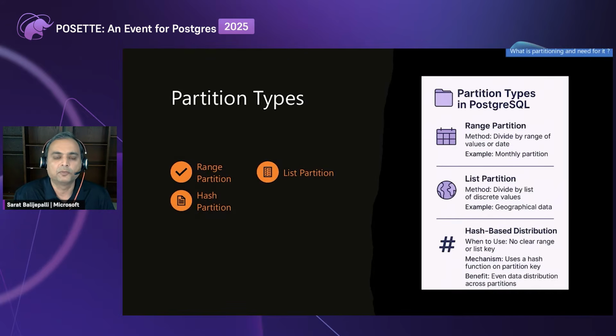A very good example might be partition by state names or a product ID. Hash partition is the third type, where range and list partition are not necessarily applicable. Here we use a hash key, and using that hash key, data is distributed among the partitions.